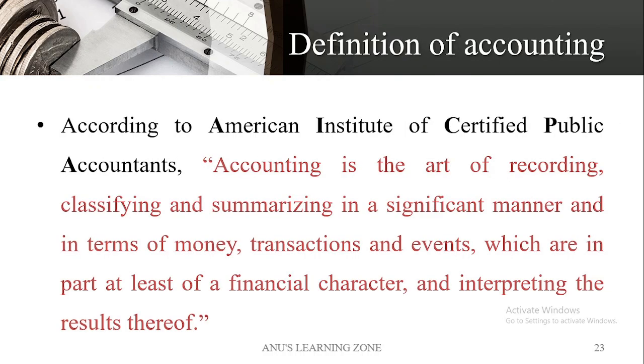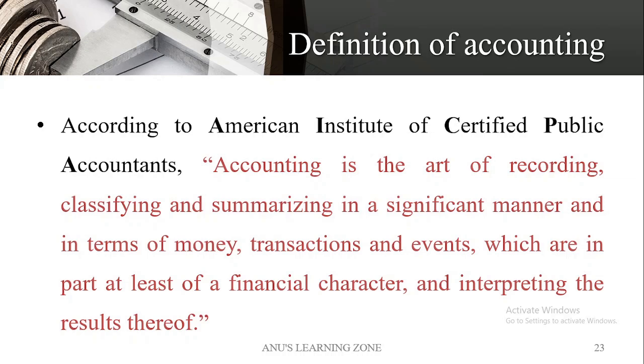Let's see the definition once again. After discussing the 4 terms, recording, classifying, summarizing and interpreting, we'll be getting an idea about what the definition is. So let's again go through the definition given by the American Institute of Certified Public Accountants. That is, accounting is the art of recording, classifying and summarizing in a significant manner, in an appropriate or chronological way, and in terms of money. Only the monetary transactions are recorded through the accounting procedure.